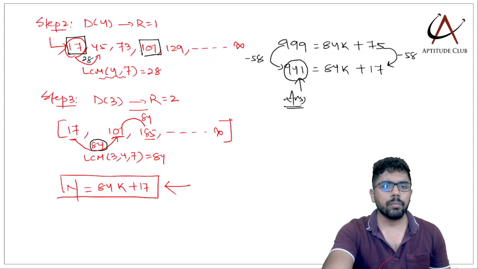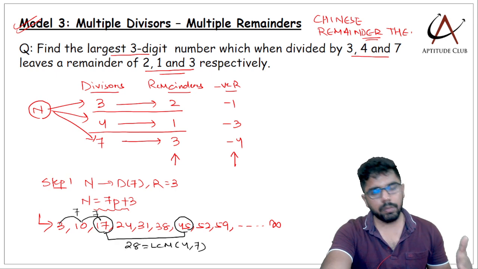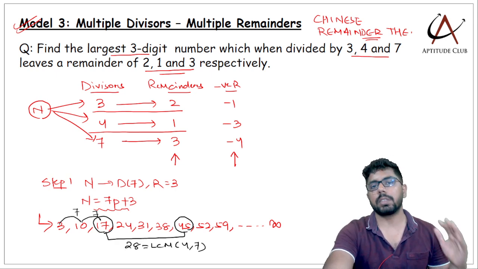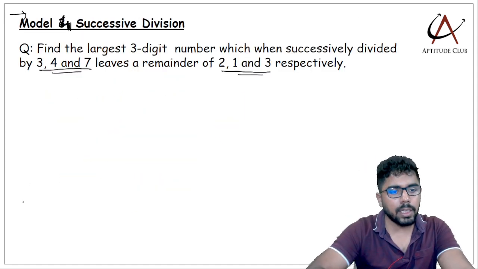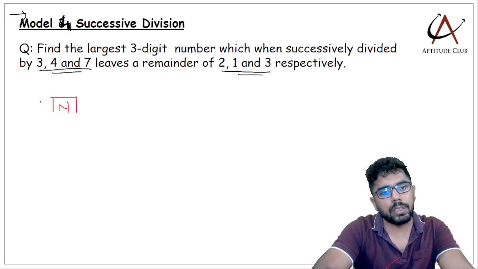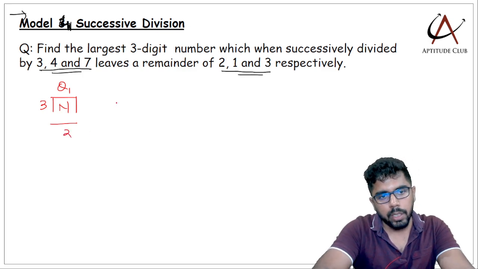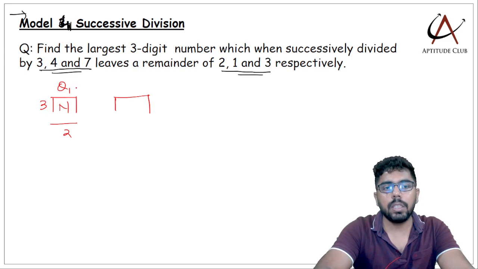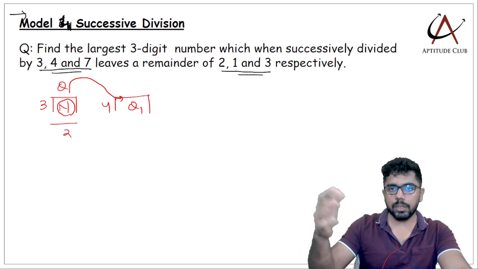What's the difference? Now you look at any of the previous models. Every time you were dividing, n was divided by 3, n divided by 4, n divided by 7. The same number was being divided again and again. But in successive division, what happens? Let's say our number here that we are trying to calculate is n. So first I'll divide n with 3. We don't know the quotient. Let's say it is q1. The remainder is 2. In the next step, I'll not divide with 3. My divisor becomes 4. But instead of dividing n, I'll divide the result of the first step here. That is why it is called successive division. Like the divisions are linked.